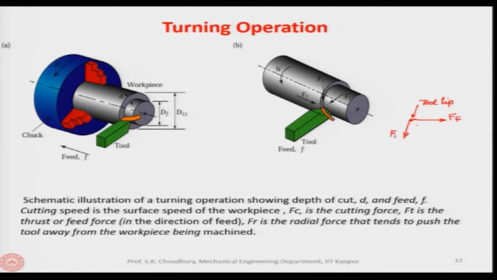So, this is the Fr, and the resultant force in the horizontal plane is called the thrust force. So, the thrust force becomes equal to the square root of Fr square plus Ff square. Fr once again is the radial force and Ff is the feed force. Now, if you draw a parallelepiped, for example, like this,